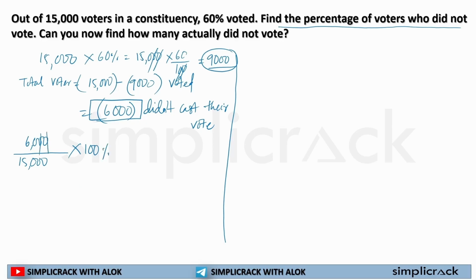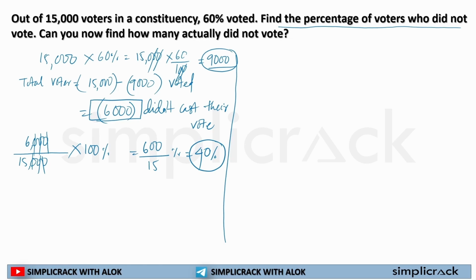So 6 into 100 is 600, divided by 15, which is 40%. So the percentage of voters who did not vote is 40%.